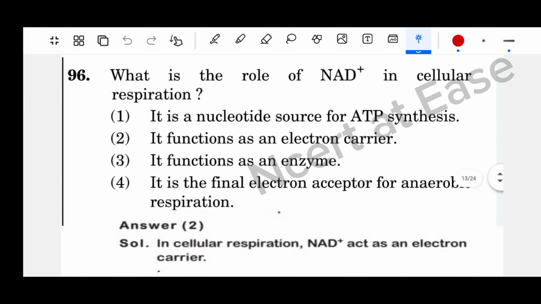What is the role of NAD+ in cellular respiration? In cellular respiration, NAD+ acts as an electron carrier. Option 2. It functions as an electron carrier.